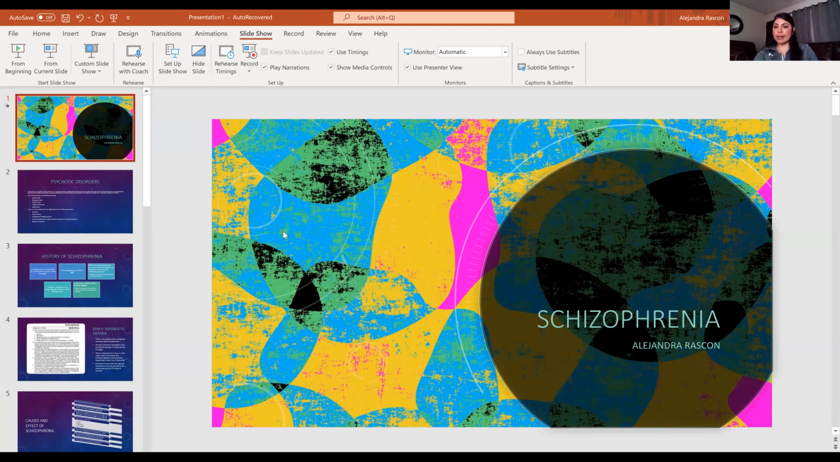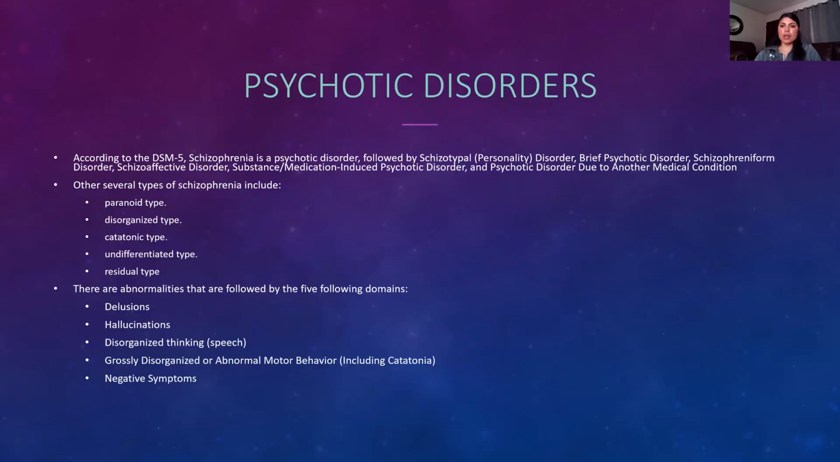Let's get started. So like I said, we're going to be talking about schizophrenia, and it is a psychotic disorder. In the DSM-5, all the psychotic disorders are in the same group, but there are several types of schizophrenia, and they could be paranoid, disorganized, catatonic, undifferentiated, or residual. But the other psychotic disorders are schizotypal personality disorder, brief psychotic disorder, schizophreniform disorder, schizoaffective disorder, substance medication-induced psychotic disorder, and psychotic disorder due to another medical condition.